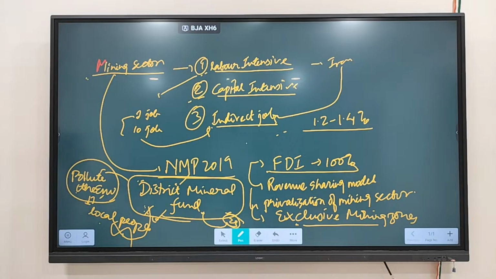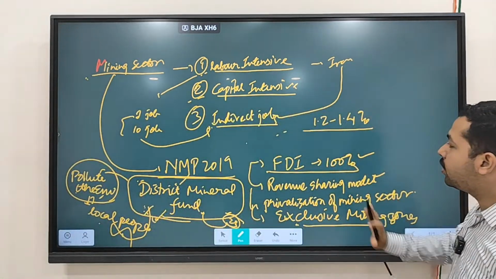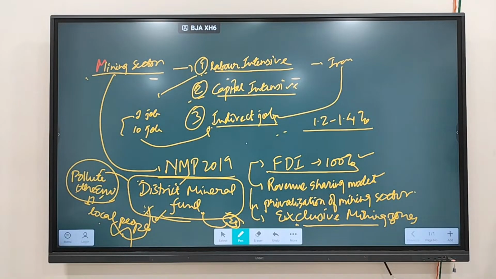Clear? So these are some of the important policies the government has brought in order to boost what? In order to boost the mining sector. FDI is increased to 100%. Exclusive mining zones are being created. A District Mineral Fund has been created. Privatization of mining sectors is being done to increase investment, and a revenue sharing model is being brought.